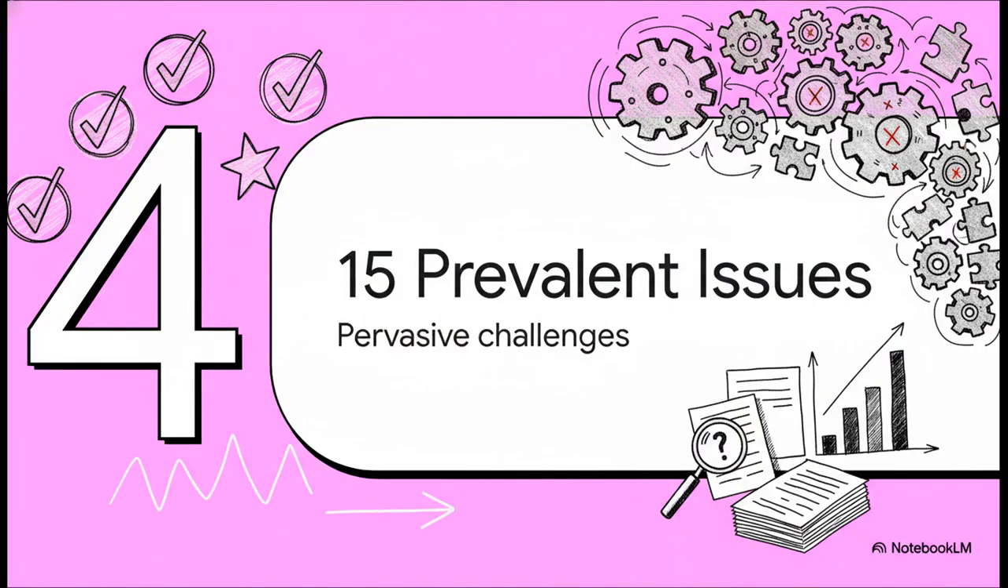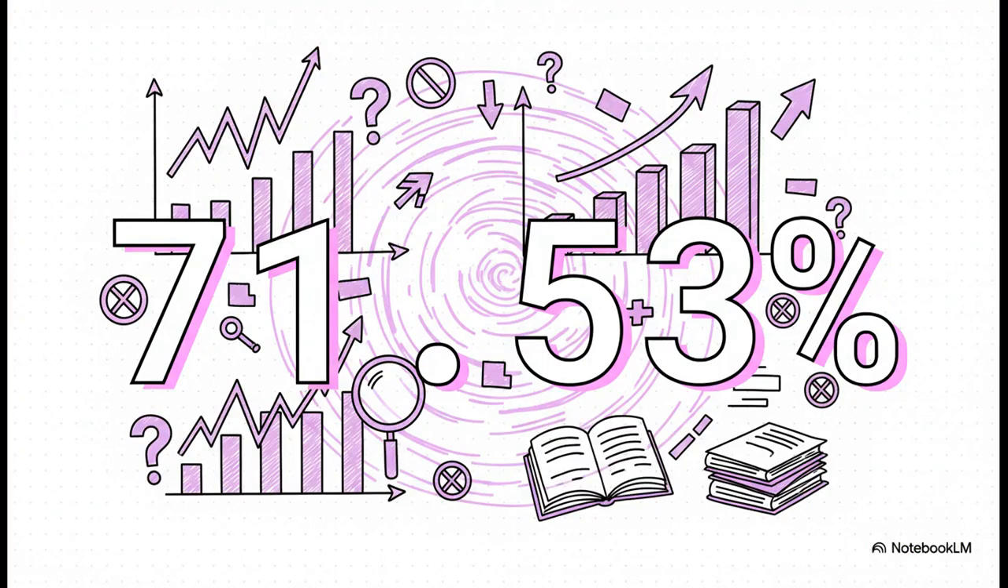So what did all that digging actually turn up? Well, there's a little bit of good news. 4 of the historical issues they looked for seem to have mostly faded away. But the bad news is pretty significant. They found that 15 critical problems are still pervasive in modern research. And just how pervasive are we talking? Well, take a look at this number. 71.53%. That is the percentage of recent articles from top journals that made the single most common methodological error.